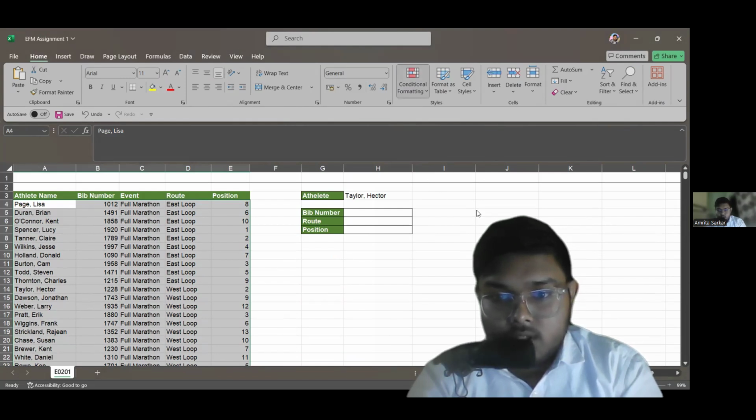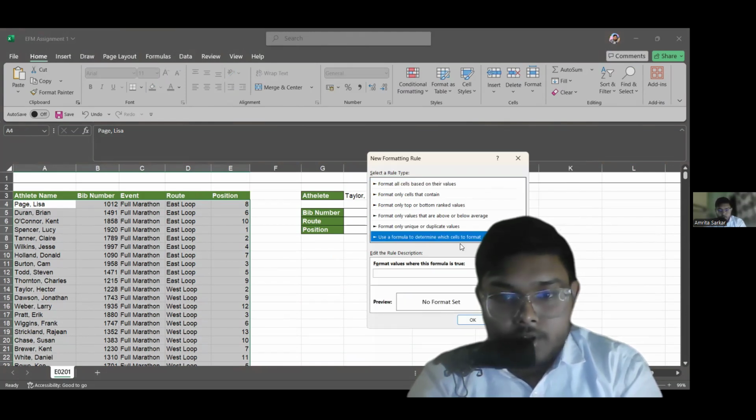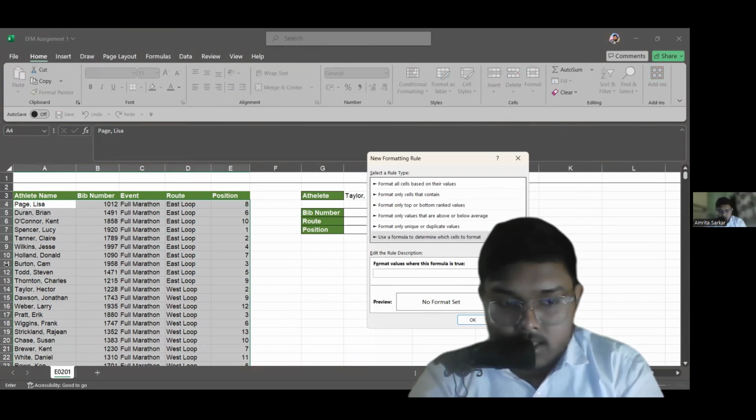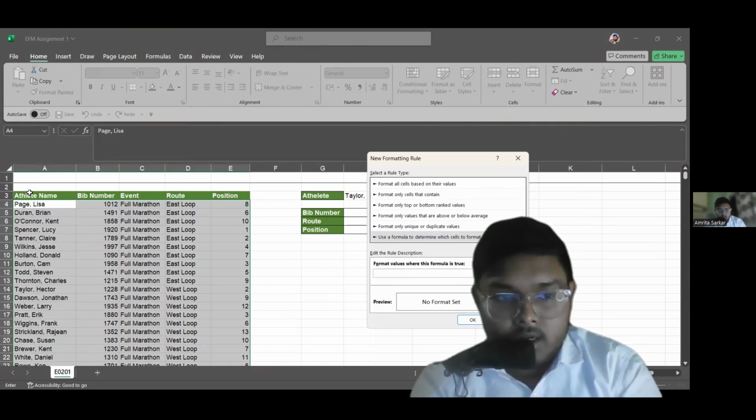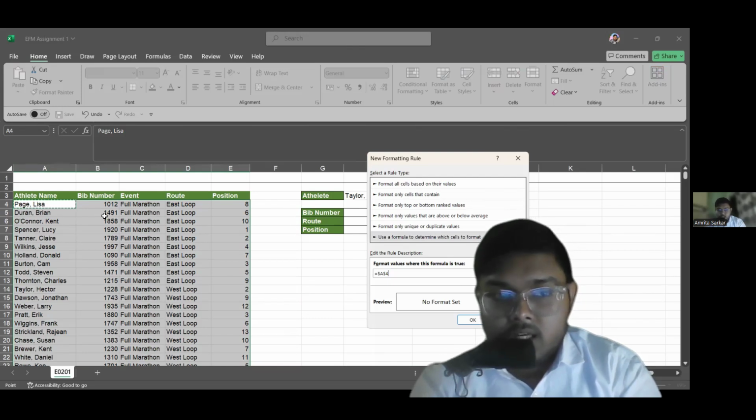I will go to the new rules option. Here I have "use a formula to determine which cells to format". So I will go with this, and then in this section I will put A4, because I want to match the athlete's name, and if it matches the athlete's name in the H3 cell, then the row containing the details of that athlete will be highlighted, right?